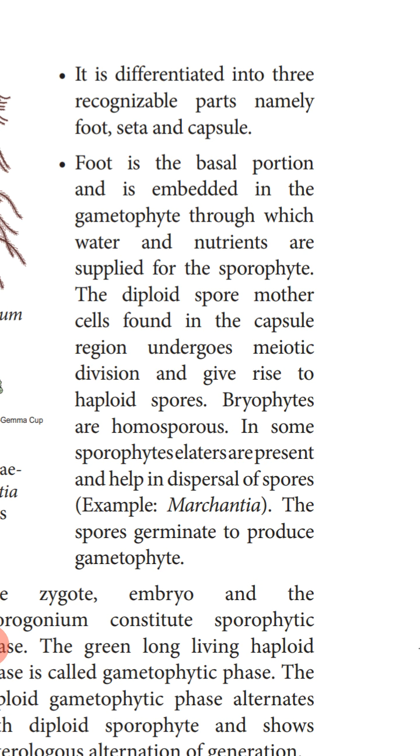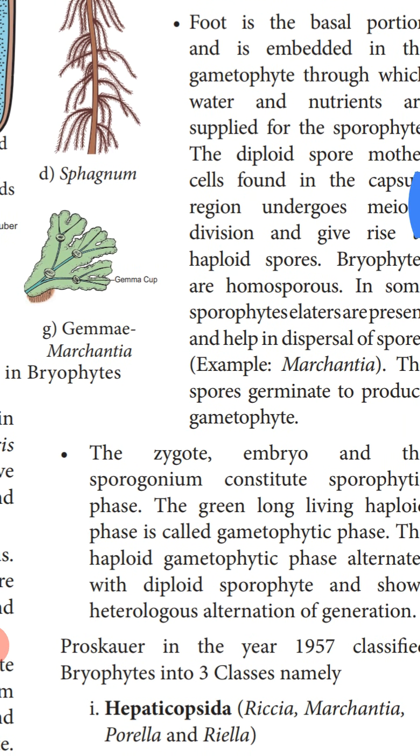In some sporophytes, elaters are present. They help in the dispersal of the spores. The spores germinate to produce the gametophyte. When the spores are released from the capsule, they germinate on a suitable substratum and give rise to the new gametophyte.